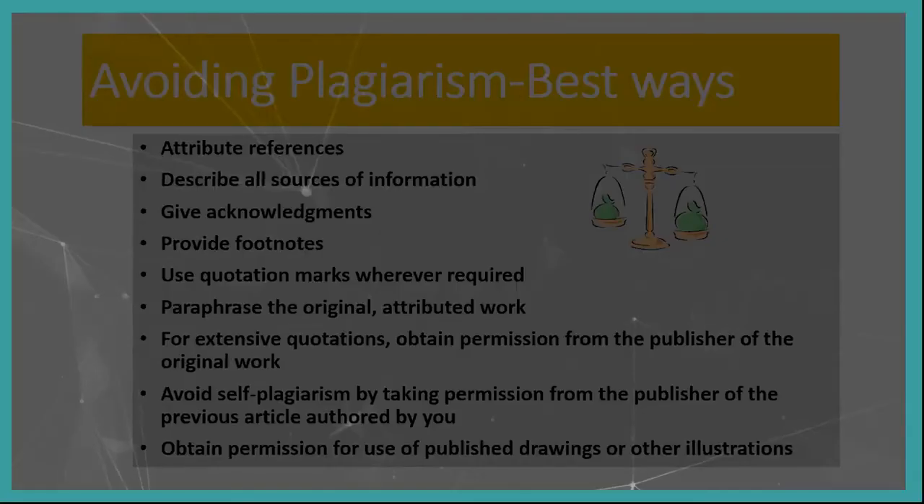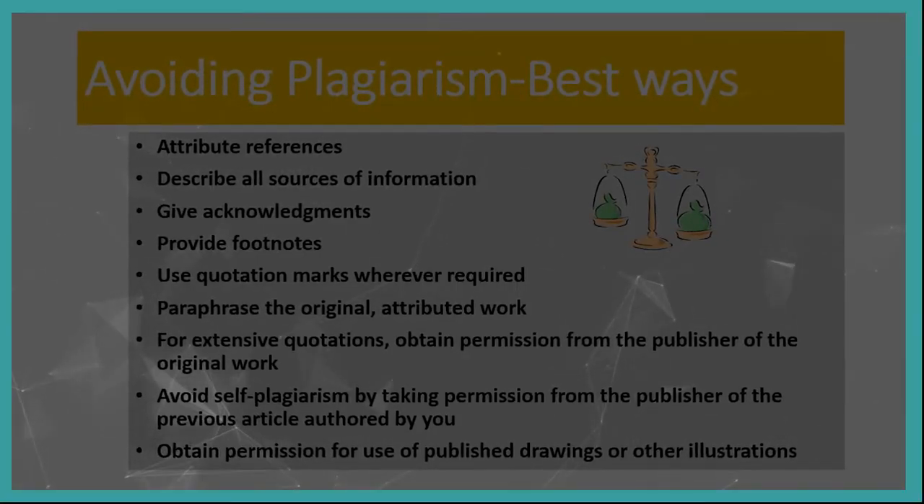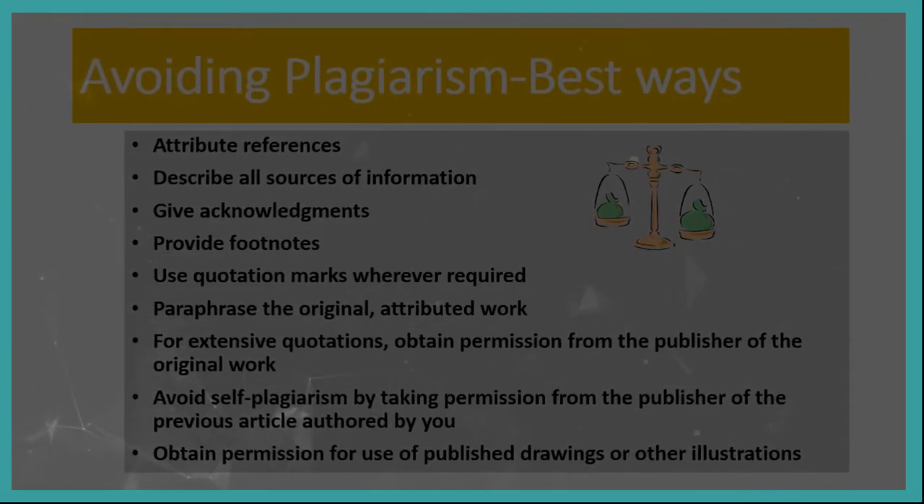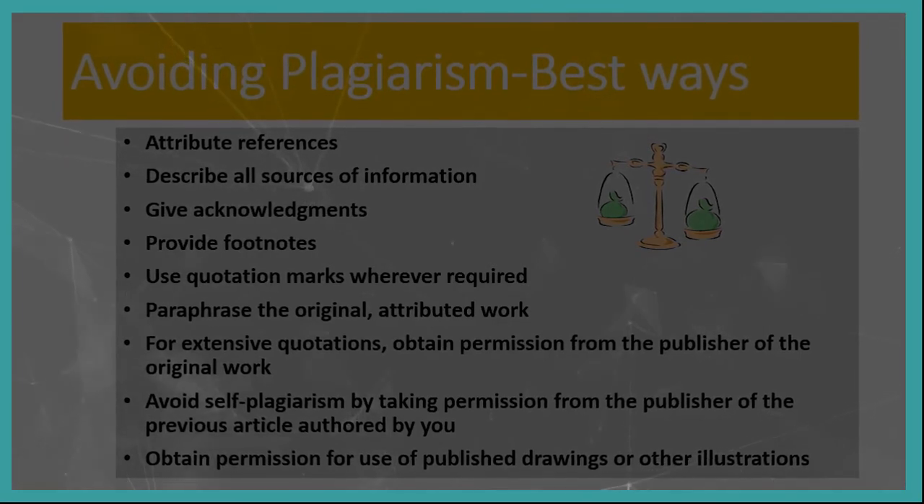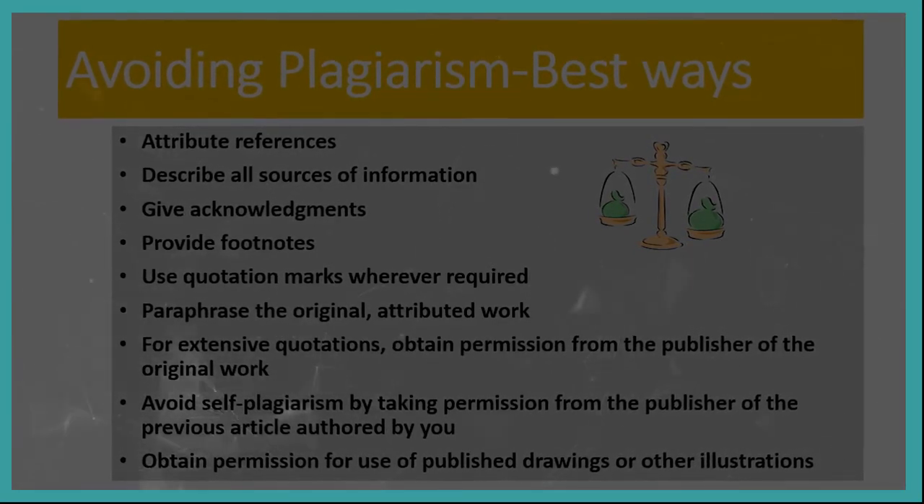It is my article, but it is already published. So I ask permission from the publisher. Even though I have the copyright of the article, to use it somewhere else, I still need to ask permission from the publisher. And for published drawings and other illustrations, get permission from the agency who has done that. So these are, in a nutshell, the best ways to follow to avoid plagiarism when we are dealing with an article or academic publication.